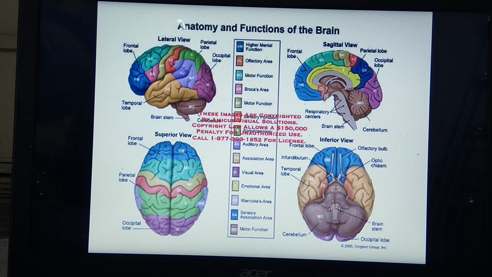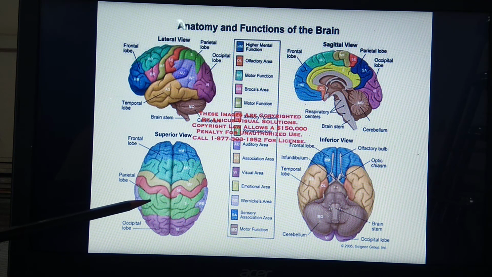For proper understanding of the different parts of the brain, we have to observe these diagrams. See, this is the diagram. We have to see this diagram first.